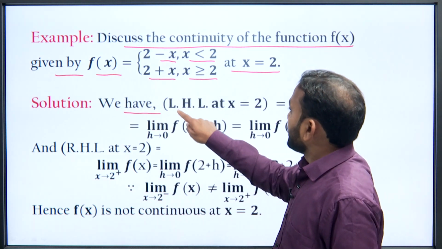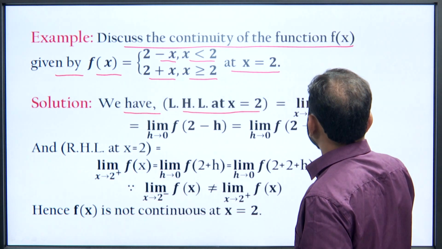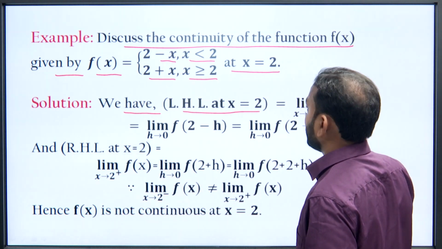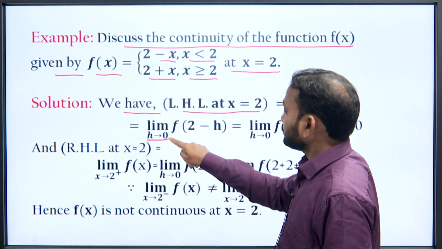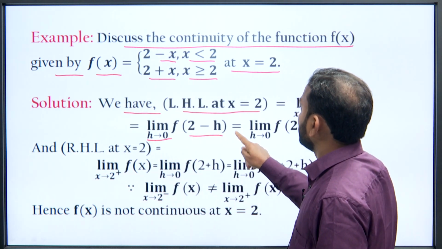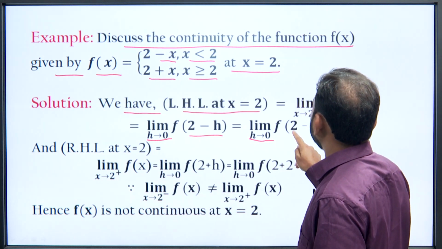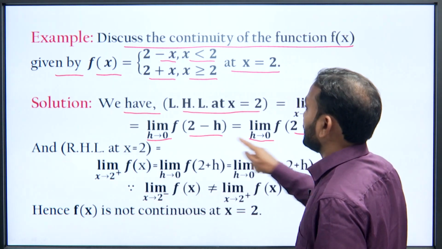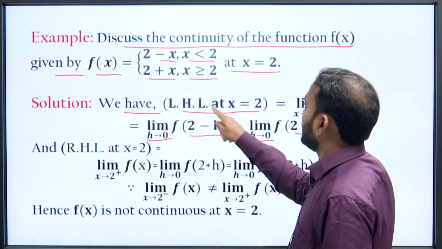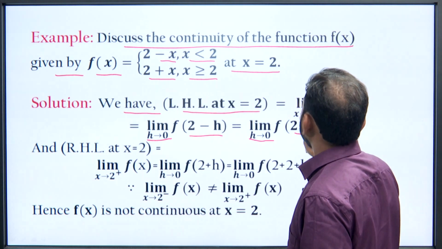So, we have left hand limit at x equal to 2, which is limit x tends to 2 minus f(x), which is equal to limit h tending to 0 of f(2 minus h), that is limit h tending to 0 of f(2 minus 2 plus h), because we calculate here left hand limit at x equal to 2, that is limit x tending to 2 minus.